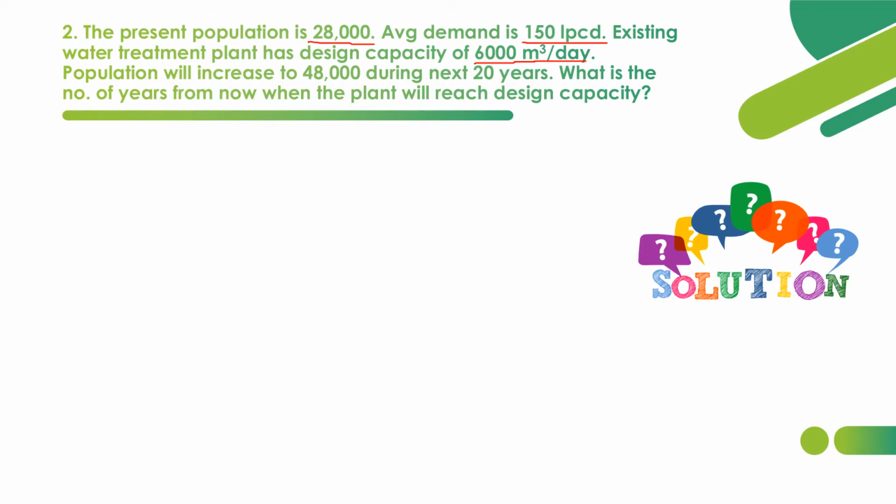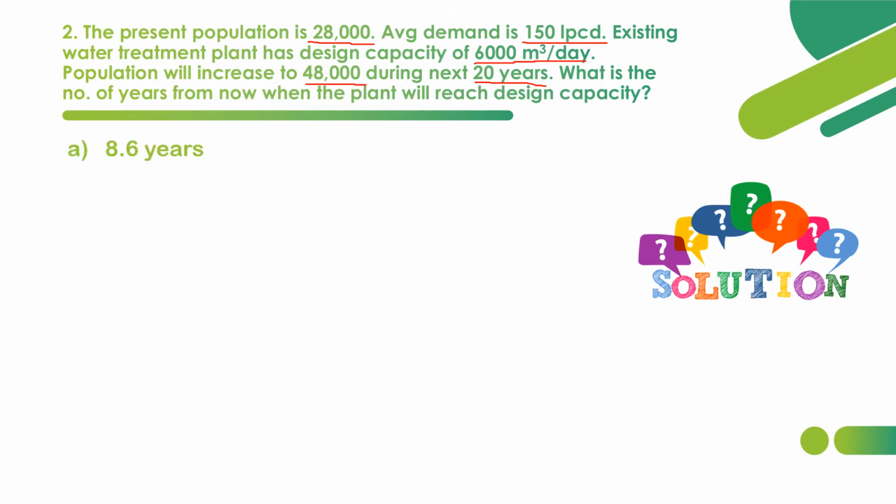Population is forecasted to increase to 48,000 during the next 2 decades, or 20 years. So what is the number of years from now when the plant will reach design capacity, 6,000? By using the arithmetic increase method, we can calculate it.